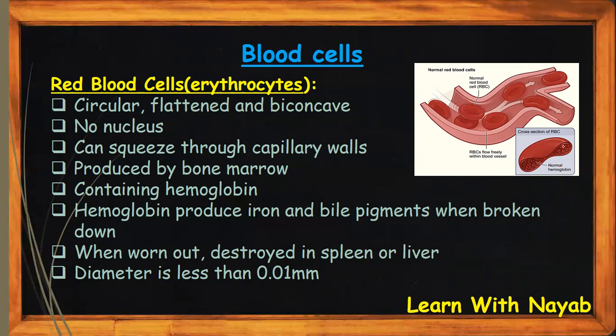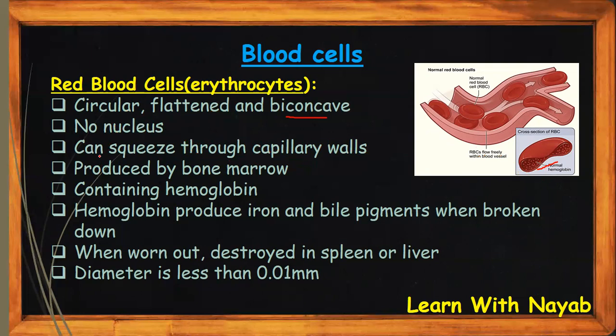You can also see in this diagram that the red blood cell has been halved, and you can see that its shape is concave on the inside. So that is biconcave. It doesn't have any nucleus, even though it's a cell. That's why it is worn out and destroyed quickly. Its lifetime is like 3 to 4 months. That's very small. So that's why their lifetime is very small.